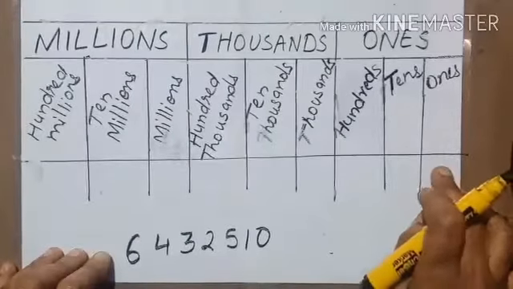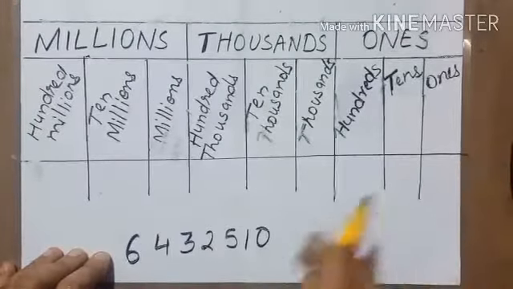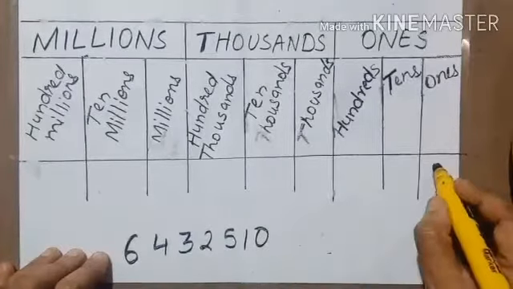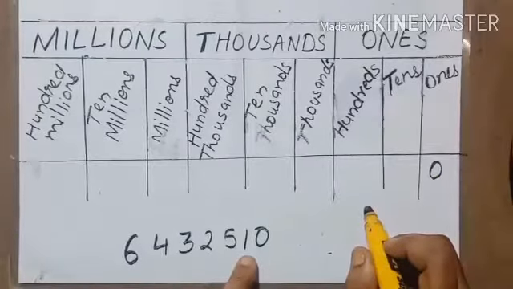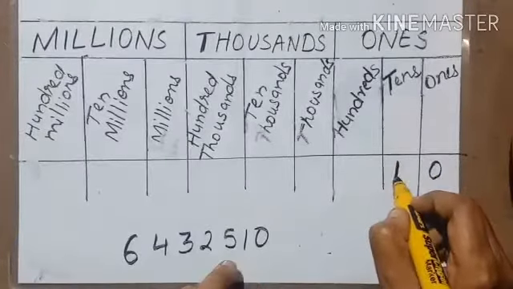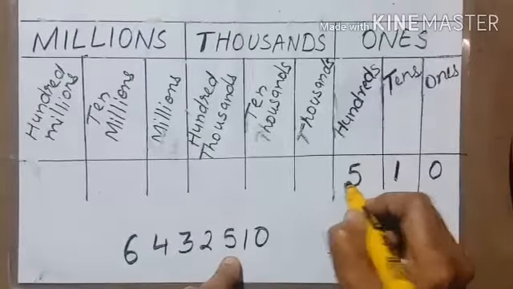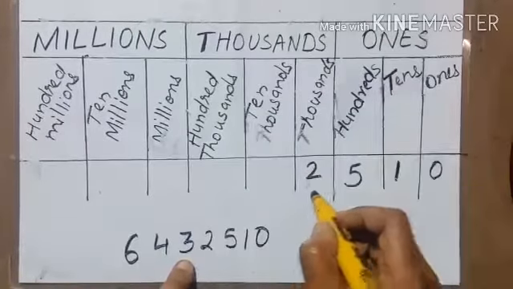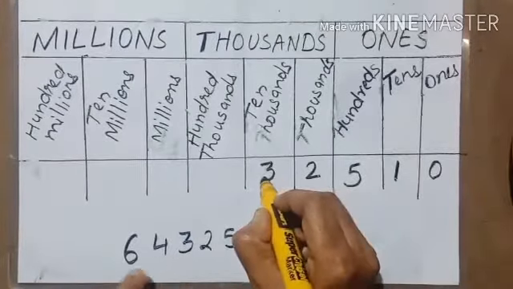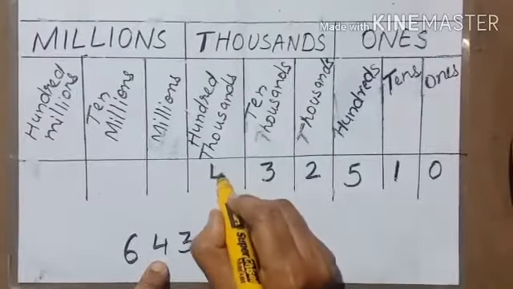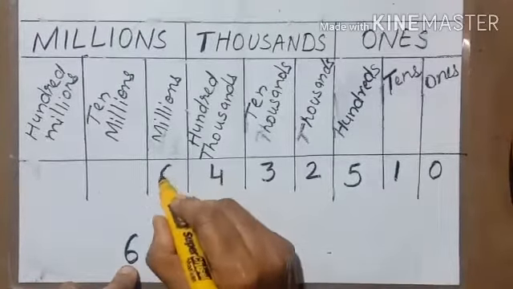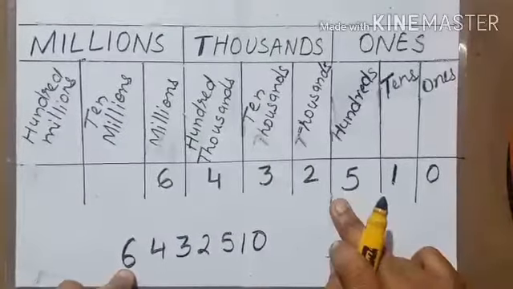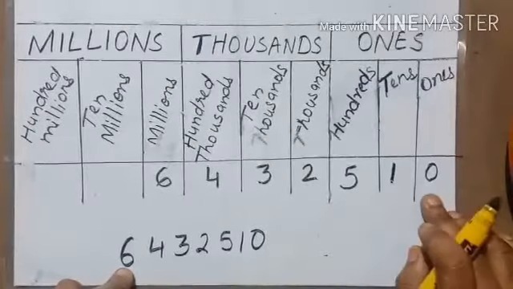So for that we have to start from ones. 0 comes in the ones place. This 1 comes in the tens place. 5 comes in the hundreds place. 2 comes in the thousands place. 3 comes in the 10,000s place. 4 comes in the 100,000s place. And 6 comes in the millions place. So whenever you are writing a number in the international place value system, you have to start from ones.